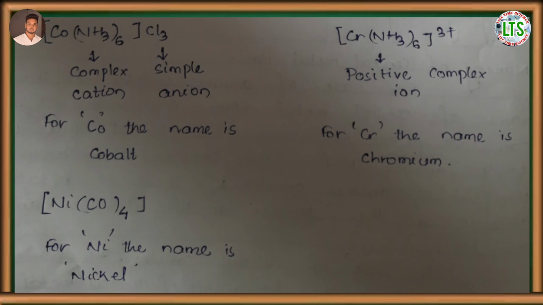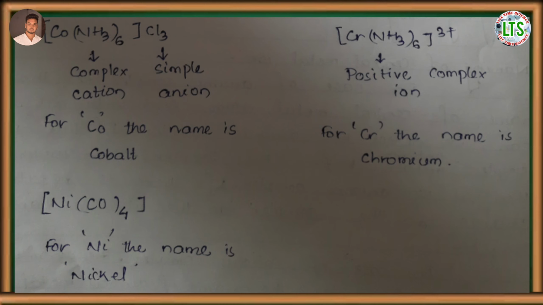In case of a cationic complex and a neutral complex, the name of the central metal atom is written as such. Now, how can we detect the cationic complex? If the complex contains a complex cation and a simple anion, then it is an example of a cationic complex. And also, if there is a net positive charge carried by the complex ion, then it is also a cationic complex. And the neutral complex does not carry any charge.